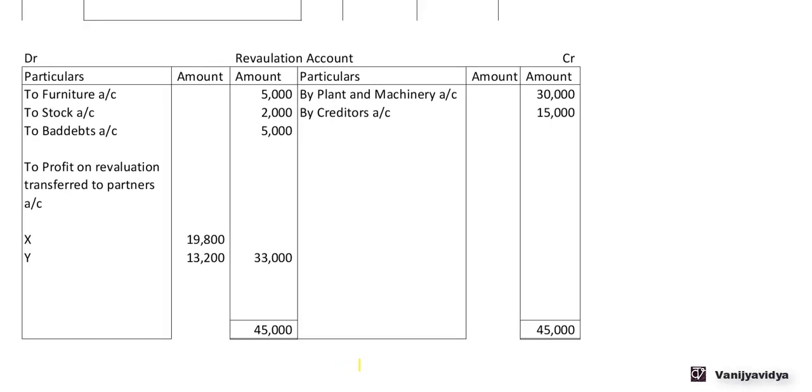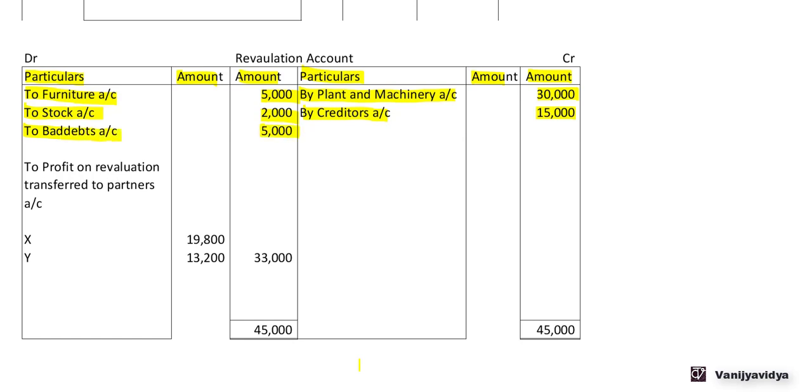Now this is a revaluation account. Now debit particulars amount, particulars amount on the credit side. Now we have posted all the entries in the revaluation account. So by plant and machinery 30,000, by creditors 15,000. On the debit side we have to furniture account 5,000, to stock account 2,000, to bad debts account 5,000.